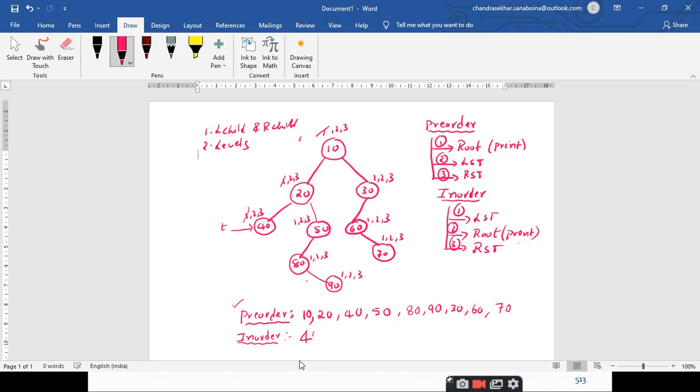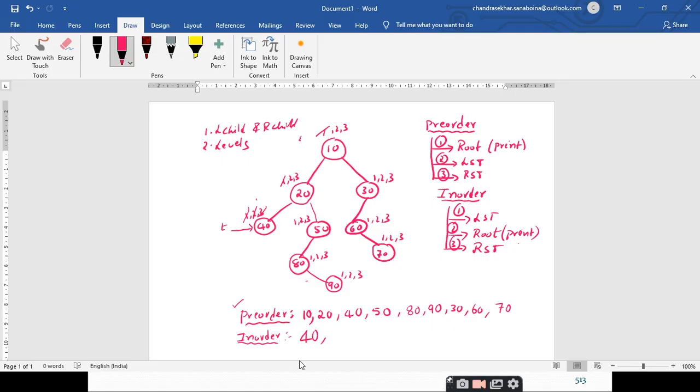T is pointing to which node? 40. So 40 is printed as the output. Now I am done with the second step also. What is the third step? Traversing the right subtree. Since there is no right subtree for 40, you just strike off this third step.